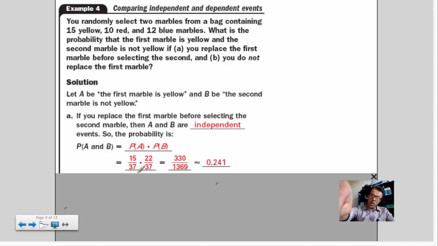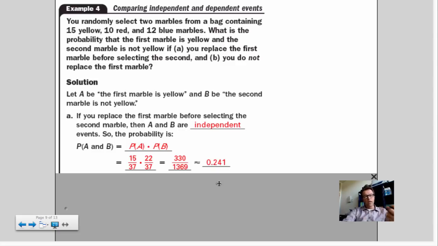I get to put that marble back, and then I want to pick a non-yellow, which is, obviously, 37 minus 15 is 22, out of, again, a total of 37. So these events, these probabilities, are independent of each other. And you, again, multiply, and you get a number of 24%. That's pretty good likelihood. But check out the second problem.